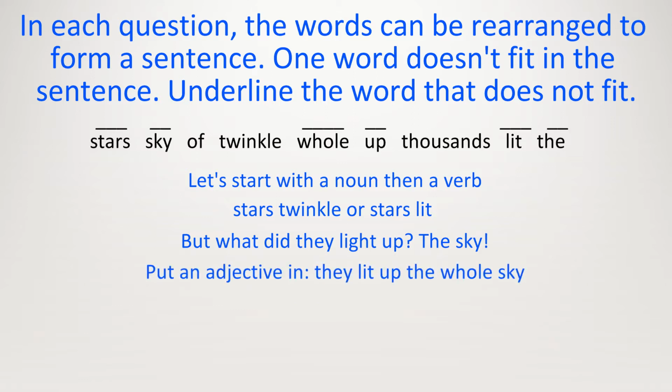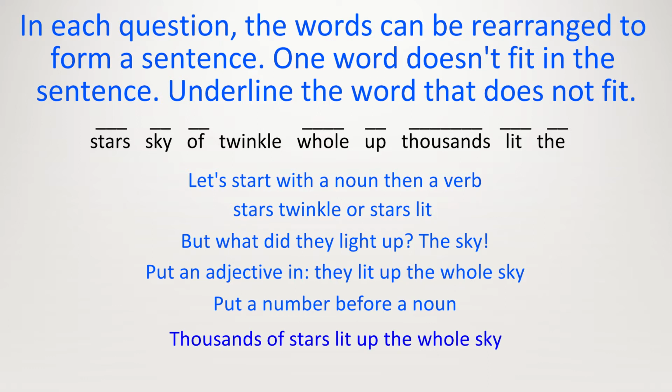We haven't used the words of, thousands, twinkle, but whenever we have a number or an adjective, just put it before the noun. So we began this sentence with stars, but why not start off with thousands of stars? And then we've got it. Thousands of stars lit up the whole sky. Hence the word we did not use is twinkle, hence that is the answer.